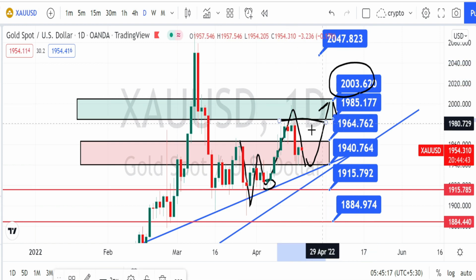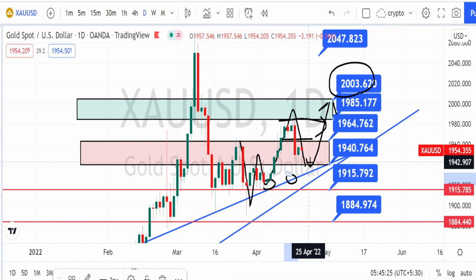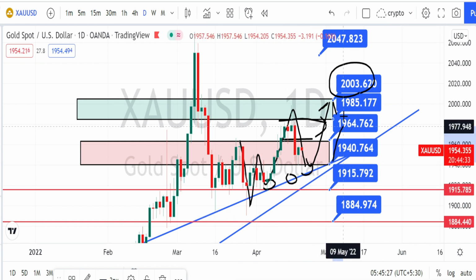Otherwise we can expect the price action to trade sideways, but as long as the price action is trading above this trend line or support line, it is still in a very strong bullish trend.